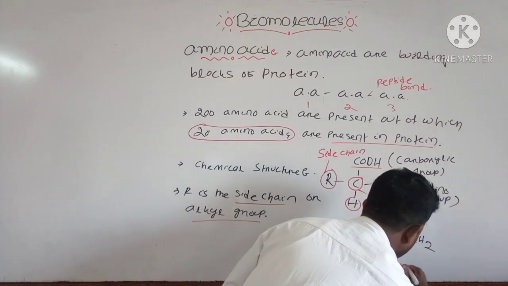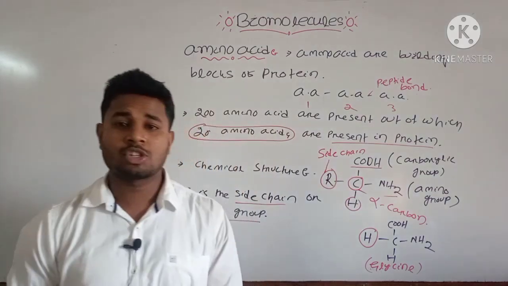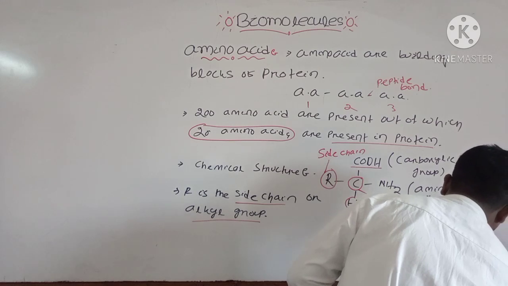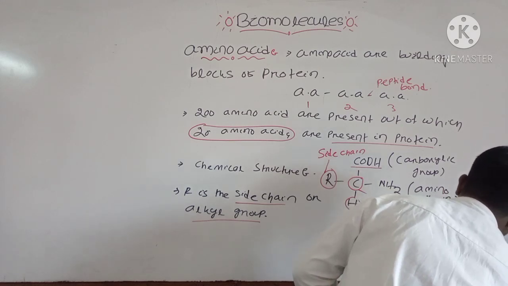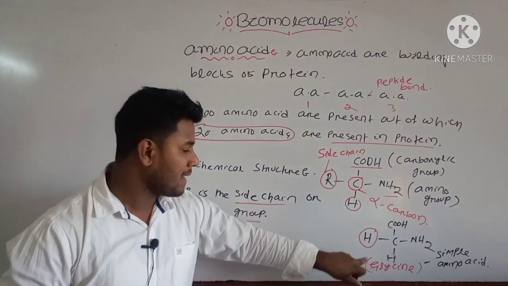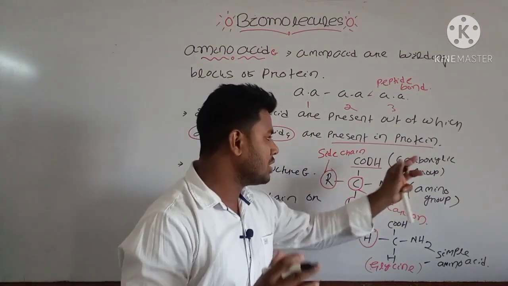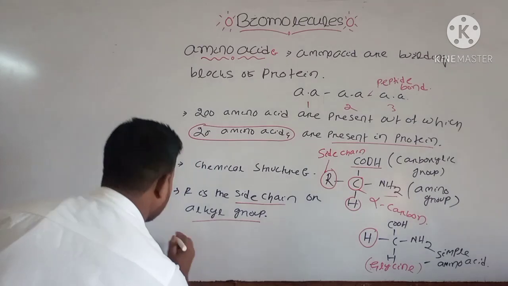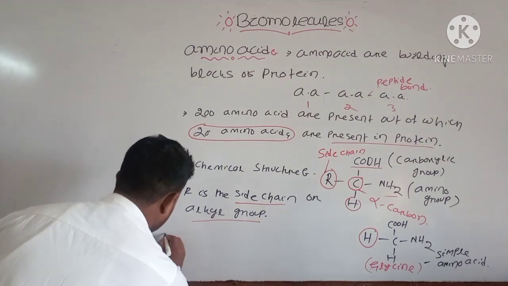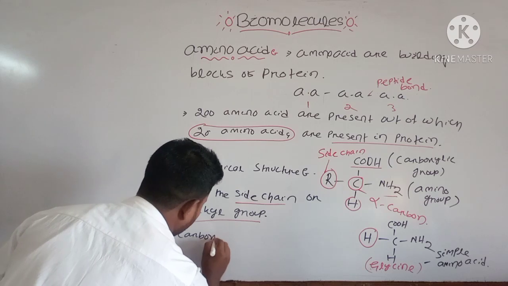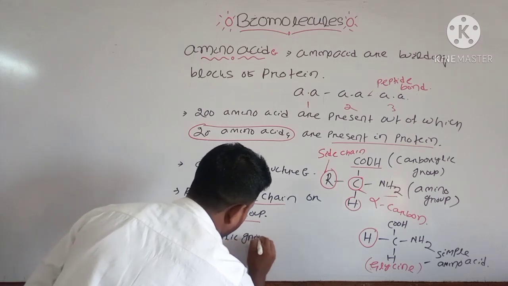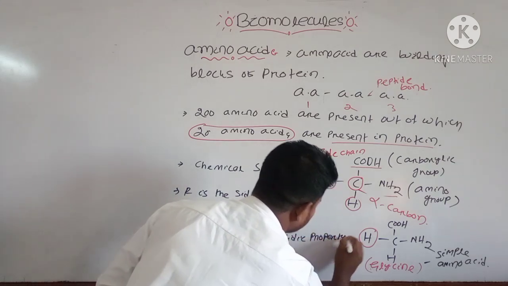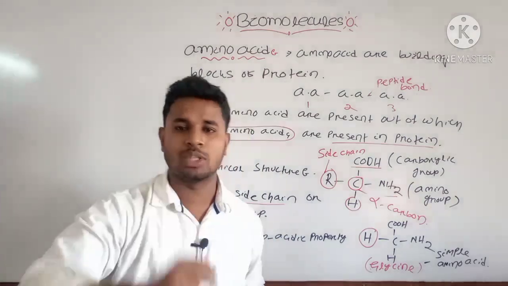It is the example of glycine, which is the simplest amino acid. Why? Because in the side chain it has hydrogen, that is H, and due to this property, it has two groups: one is the carboxylic group and the other is the amino group. You can write that the carboxylic group has acidic property. Due to the presence of the carboxylic group, it will provide acidic property to the amino acid.